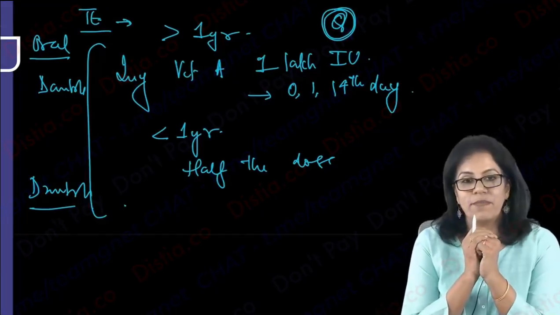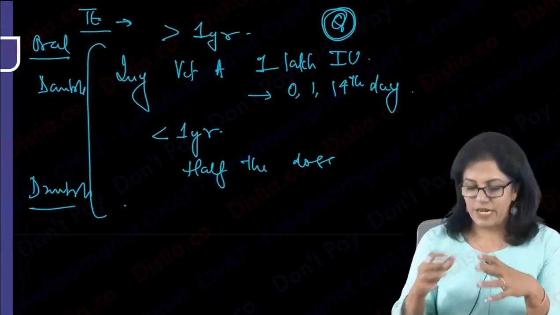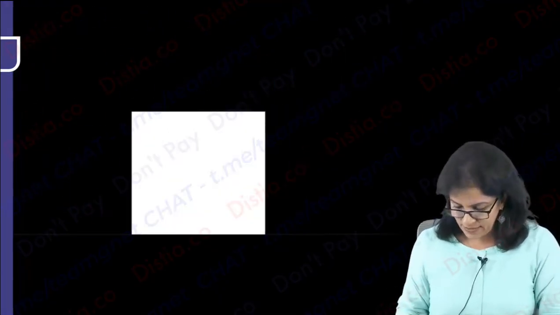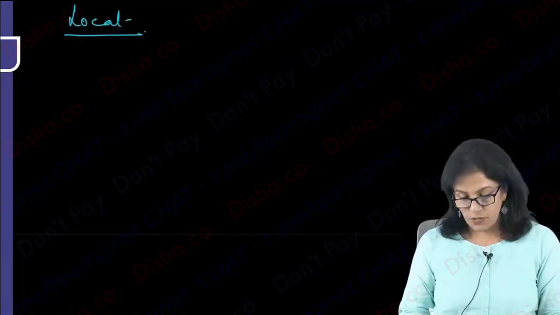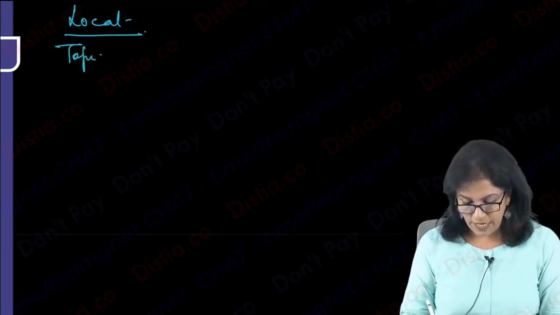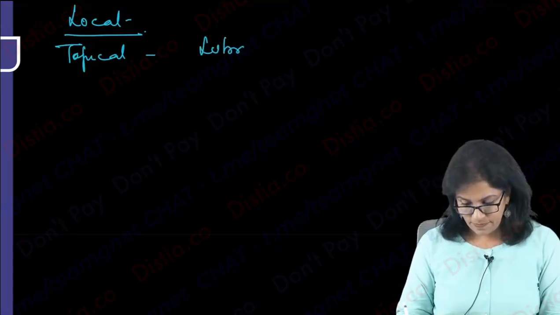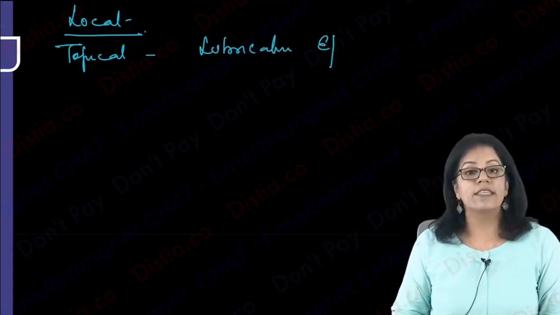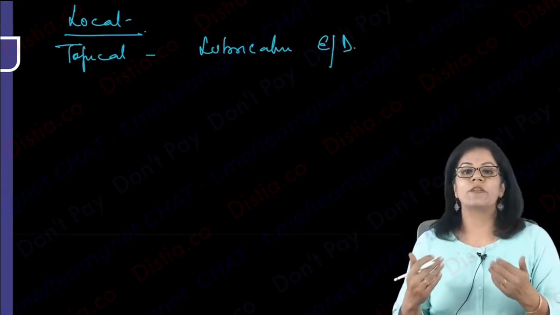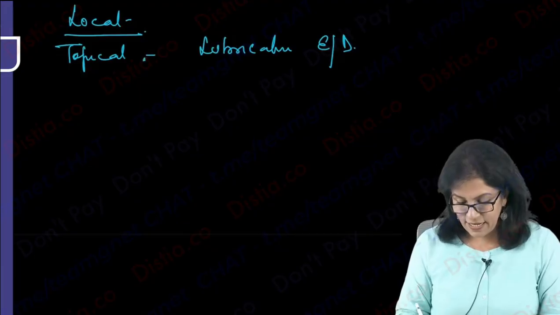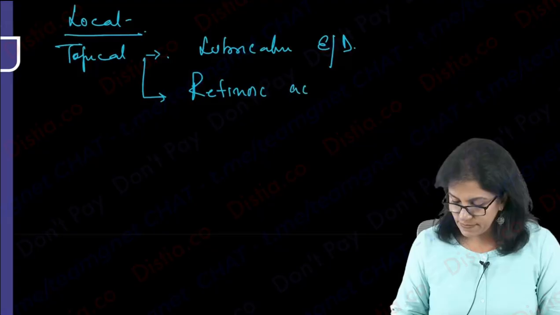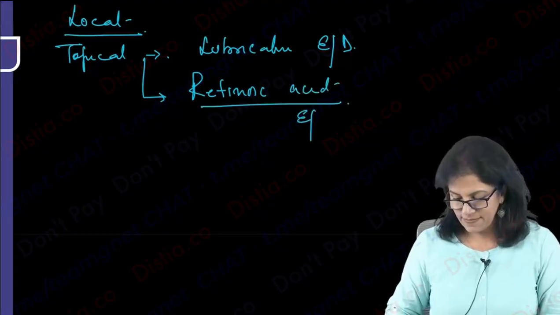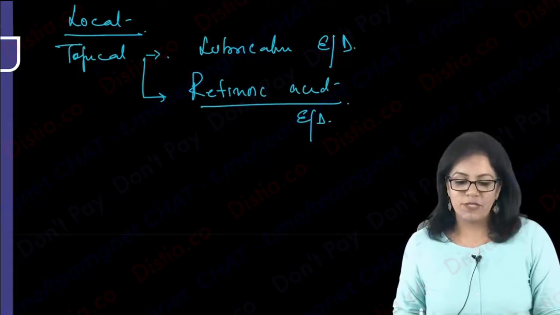So when you're talking about the treatment, what would be the local treatment that you can give for the dryness? Common sense. So this was systemic. Local, we can go for intense lubrication with lubricating eye drops, right? So please remember, topical treatment with lubricating eye drops, number 1. Methyl cellulose derivatives preferably, or sodium hyaluronate, which is also very viscous, right? And secondly, we can also give retinoic acid, okay? So retinoic acid can be given. This will be the topical treatment for xerophthalmia.